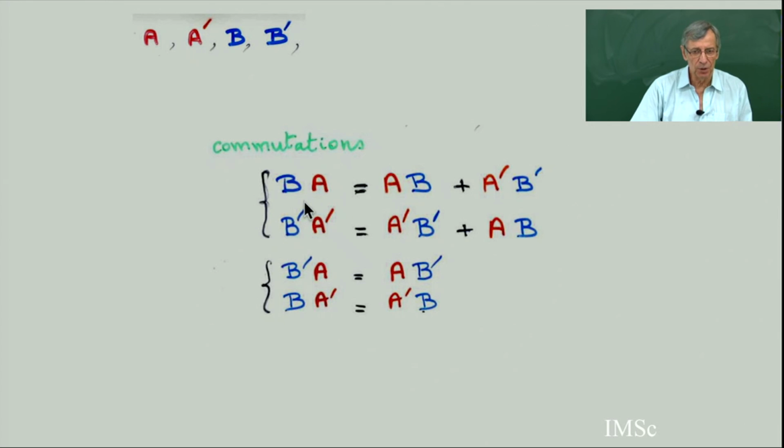So BA, you just permute A and B, plus the same monomial, but with the prime. And analogously with B prime, A prime: you permute them and delete the prime. So these are 2 completely symmetric equations. And then the prime letters commute with the non-prime letters: B prime A equals A B prime, and B A prime equals A prime B.